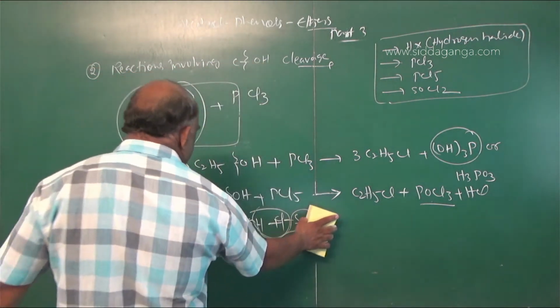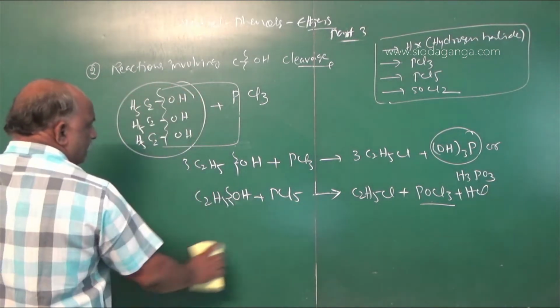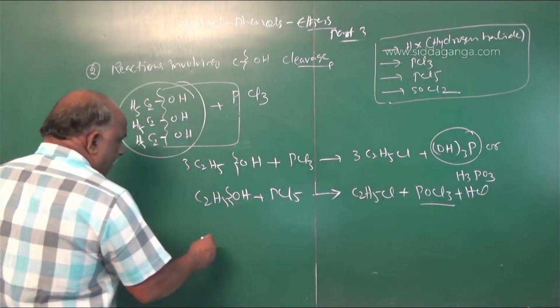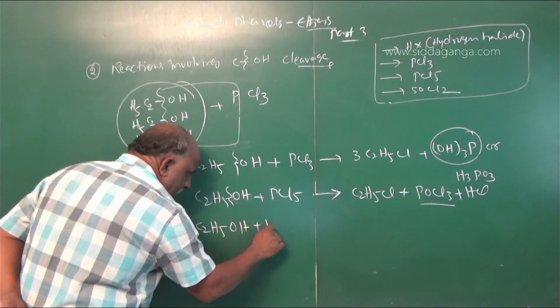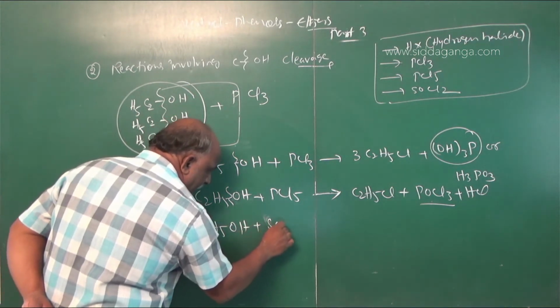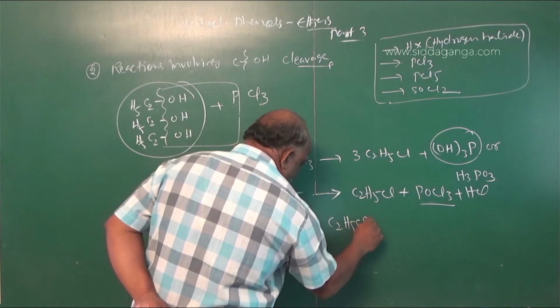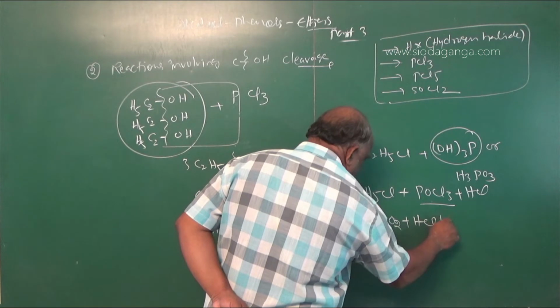Already this mechanism is known. See this reaction: C2H5OH plus SOCl2 gives rise to C2H5Cl plus SO2 plus HCl gas.